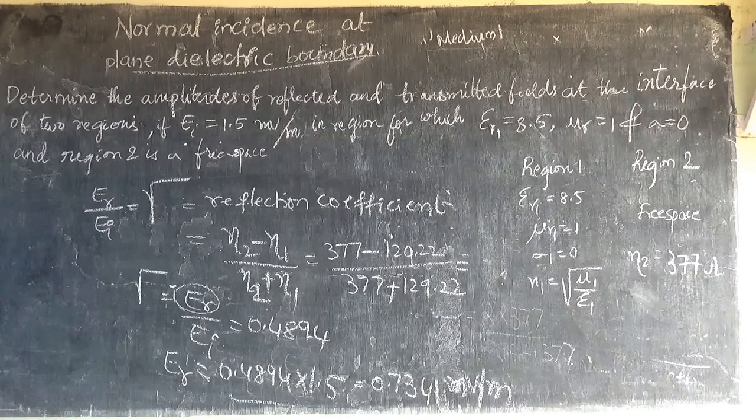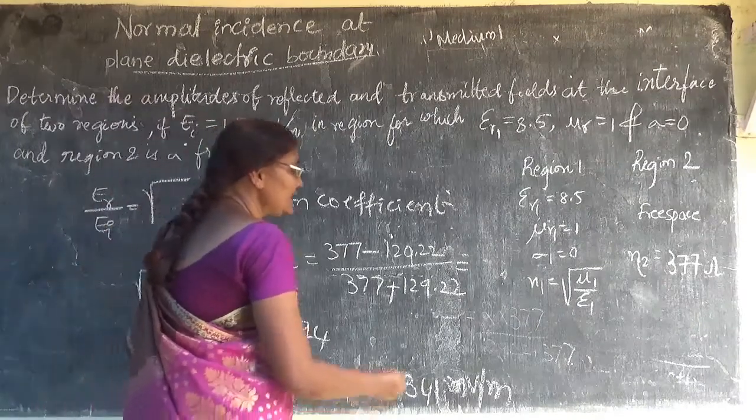Now, what did he ask? He asked for the fields. So what have we found? We have found the electric field only. So we have to find the magnetic field also. So what is HR?